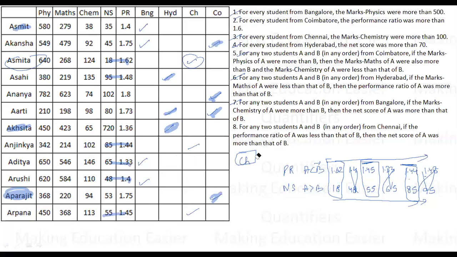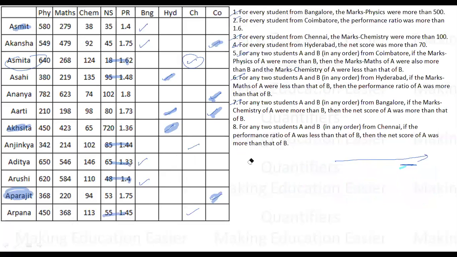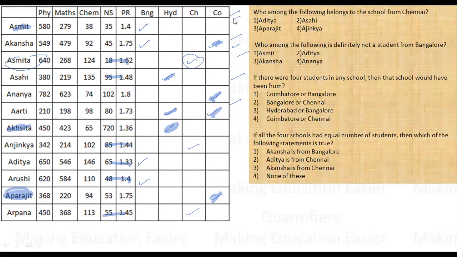Okay. So this more or less completes my data points. Now, if I see the questions, who among the following belongs to Chennai? From Chennai, I see Ajinkya. I have just checked that Ajinkya is from Chennai. This is option B. Which of the following is definitely not from Bangalore? Asmita is definitely from Bangalore. Aditya is from Bangalore. Akanksha is from Bangalore and from Coimbatore also, but okay, that is not what was asked. Ananya is from Coimbatore, so Ananya is definitely not from Bangalore.